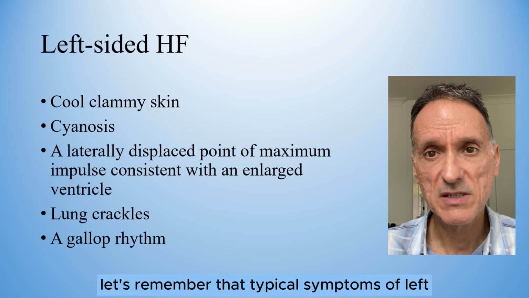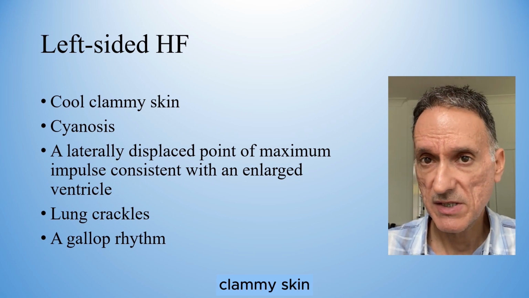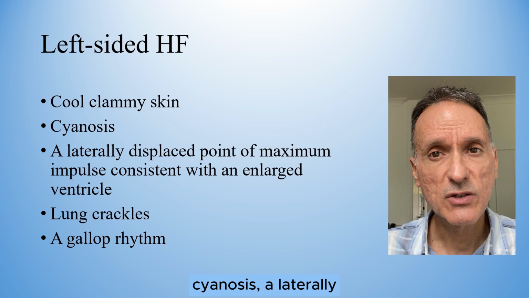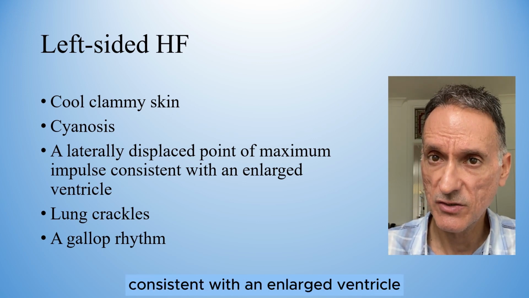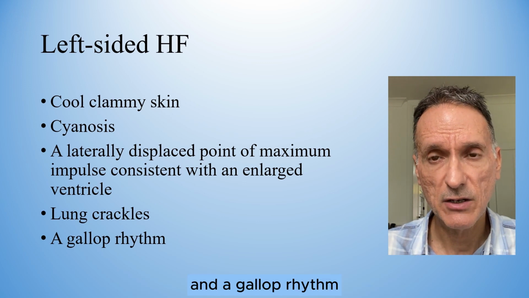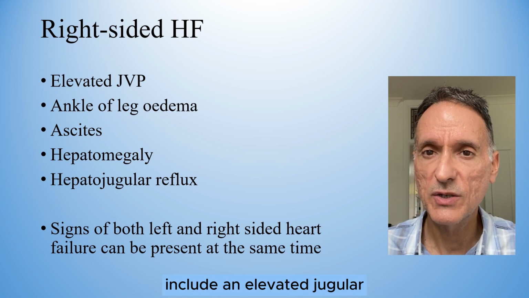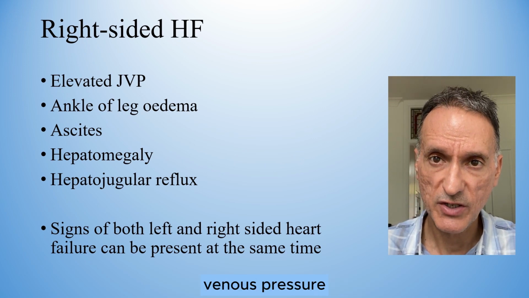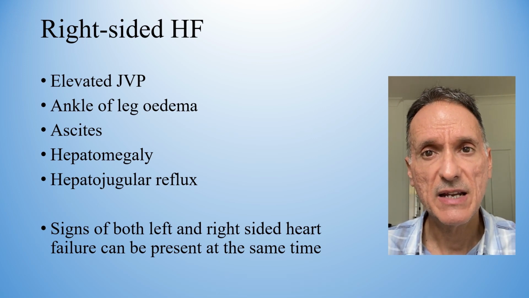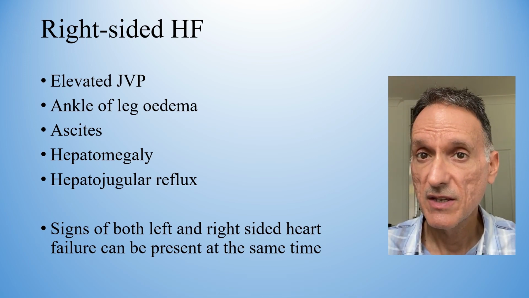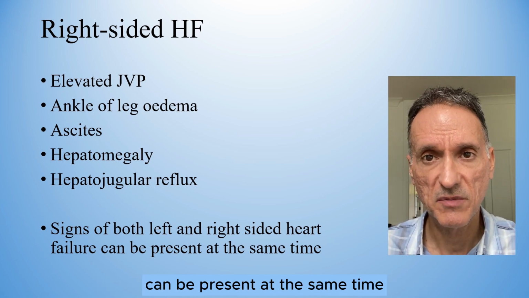Let's remember that typical symptoms of left-sided heart failure include cool, clammy skin, cyanosis, a laterally displaced point of maximum impulse consistent with an enlarged ventricle, lung crackles and a gallop rhythm. On the other hand, signs in right-sided heart failure include an elevated jugular venous pressure, ankle or leg edema, ascites, hepatomegaly and hepatojugular reflux. Signs of both left and right-sided heart failure can be present at the same time.